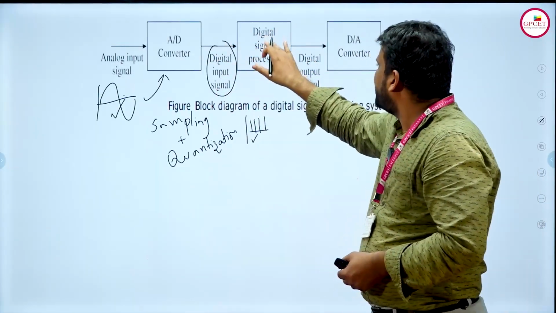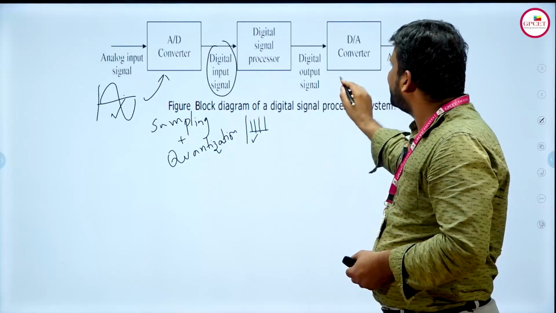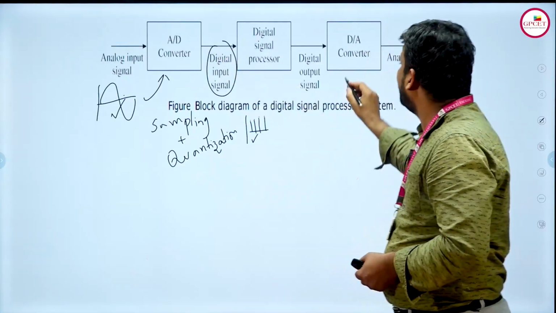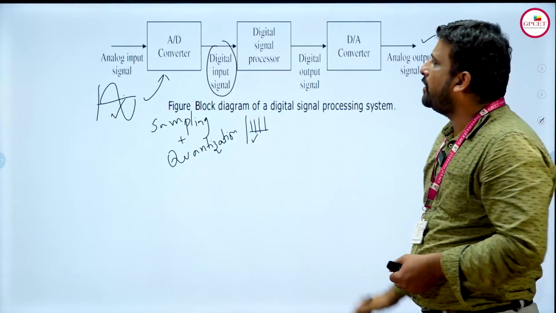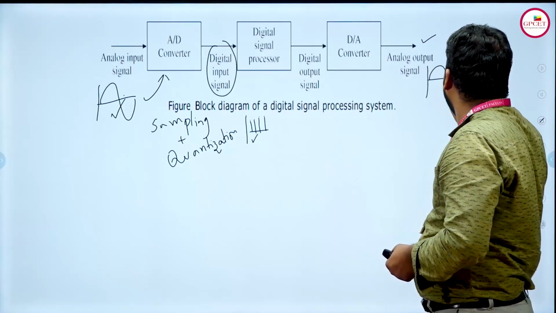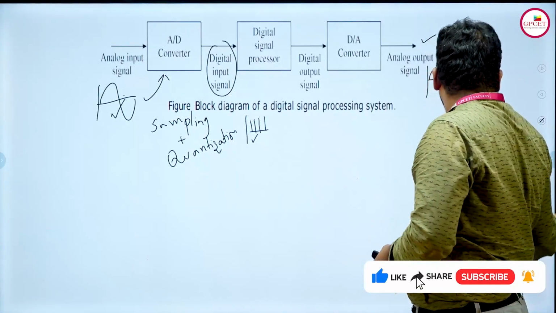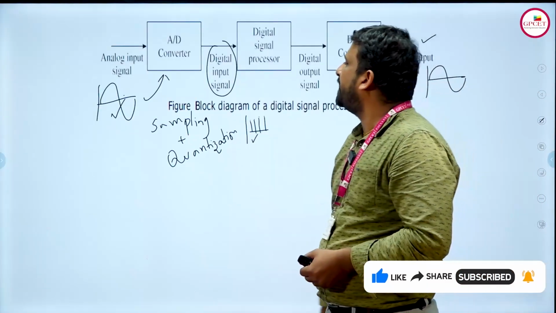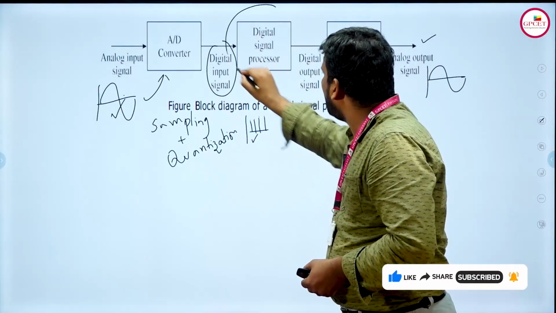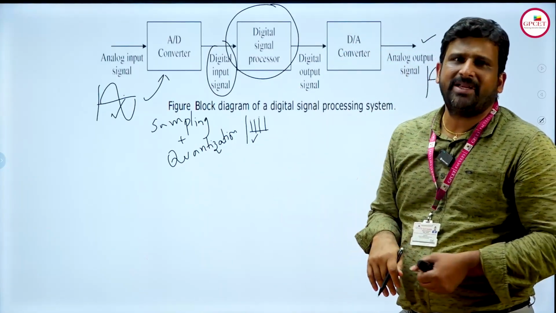After this processing, it is given to the D to A converter, which is the reverse process of the A to D converter. That means digital form to analog form, and finally we get the analog signal which we gave at the input side. The original signal will be reconstructed. Actually, this is the main scenario of the communication system, the heart of the communication system, which we are going to discuss in the upcoming classes.